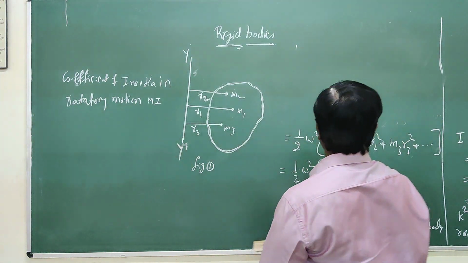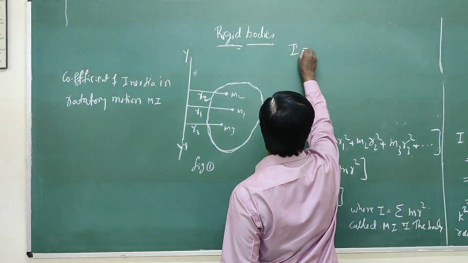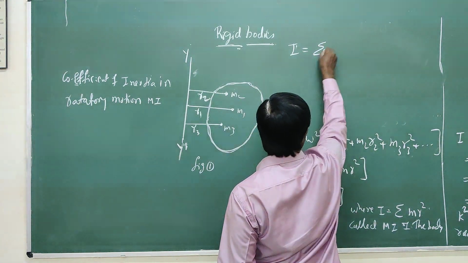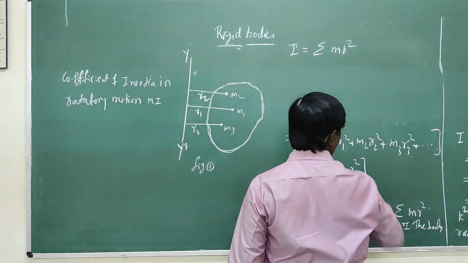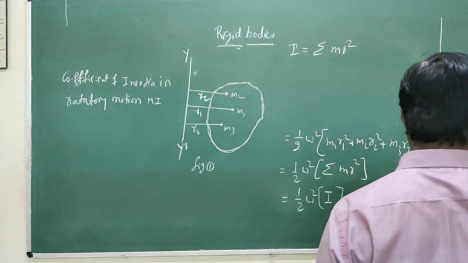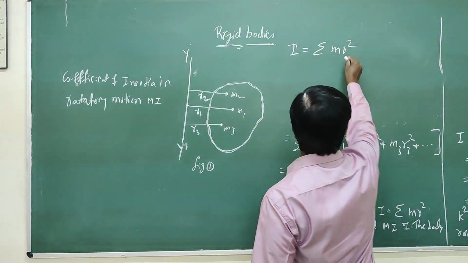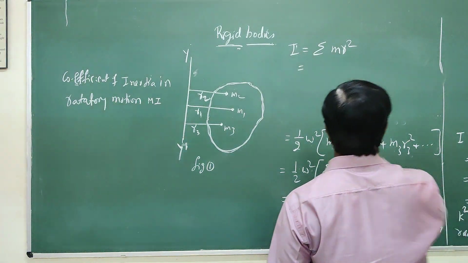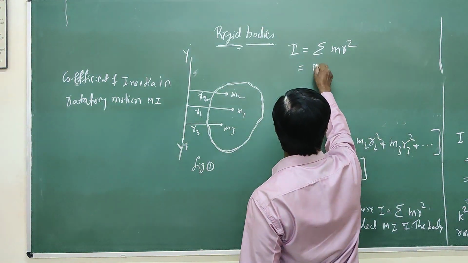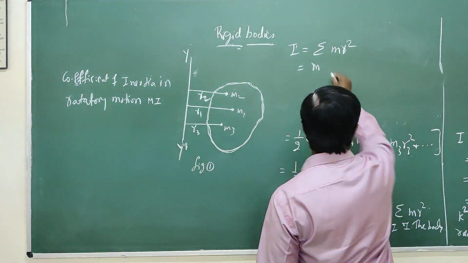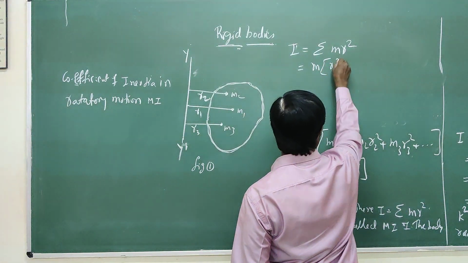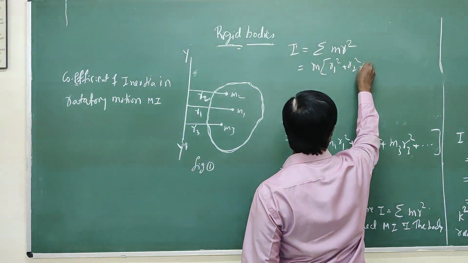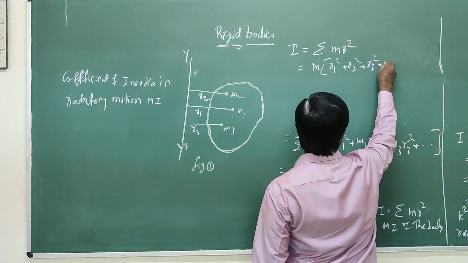So if you want to calculate I, it is equal to summation m r square. I will take m outside, and r square is r1 square plus r2 square plus r3 square, and so on.